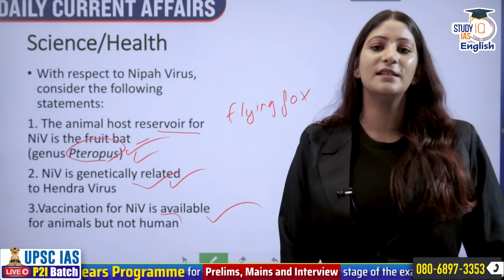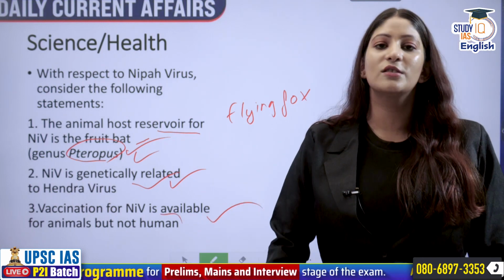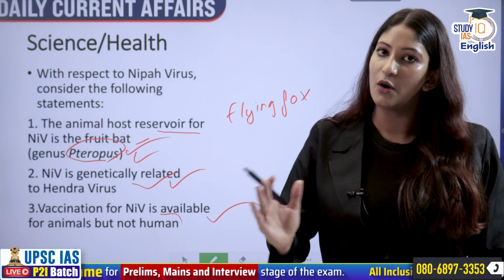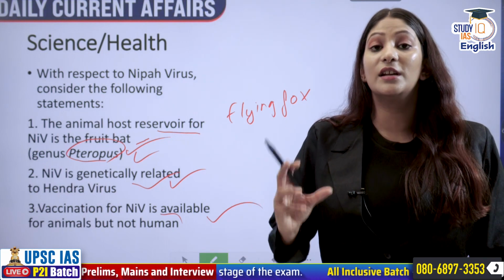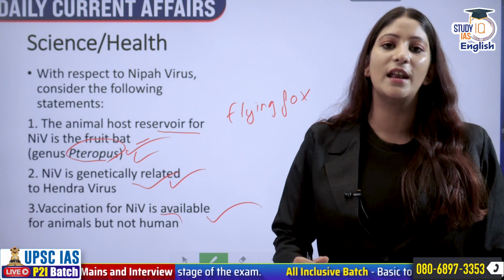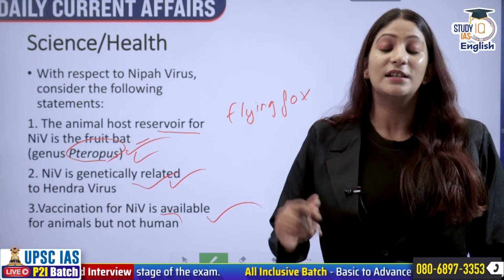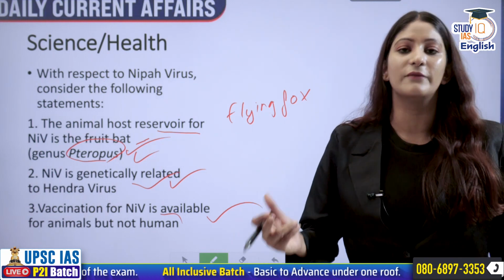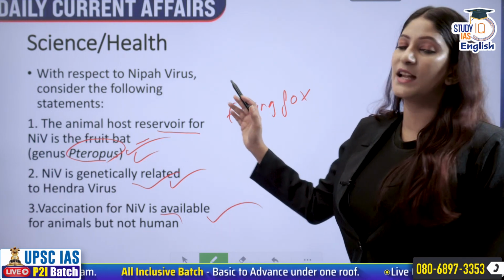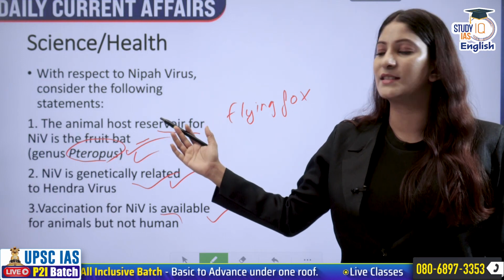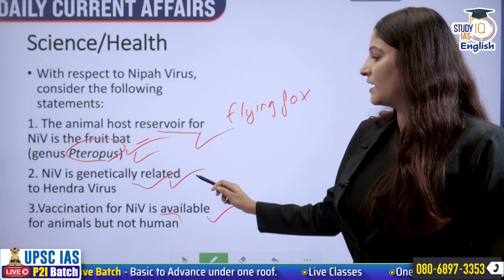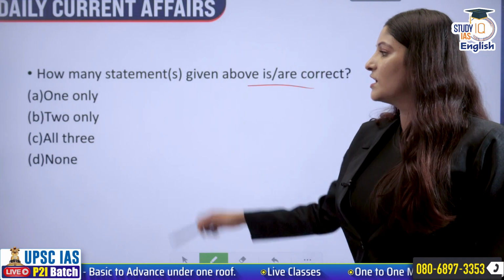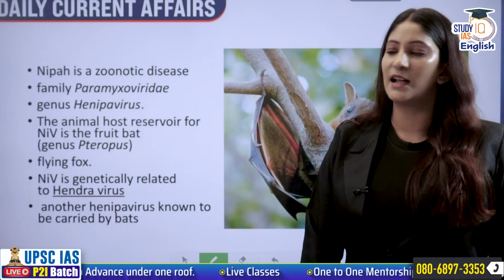Vaccination for Nipah virus or any medicine is not available for either humans or animals. That is why we hear about culling of animals, in order to secure other animals from getting infected, right? So it has a lot of economic ramifications as well. First is correct, second is correct, third is not correct. How many are correct? Two only will be the correct answer.